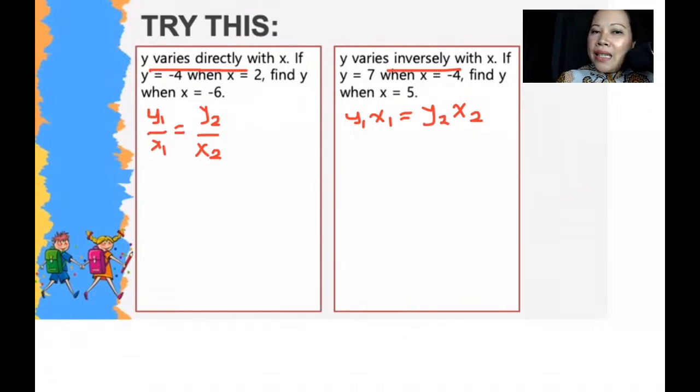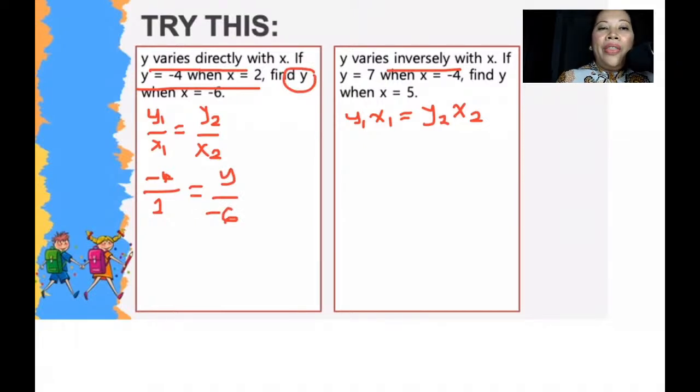So the next step, after you have identified the formula to use or the relationship to use, you have to substitute the values. So for the first set, you have y negative 4, and then you have x2 equals, y is a known, find y when x is negative 6.